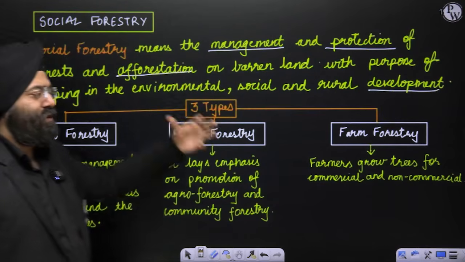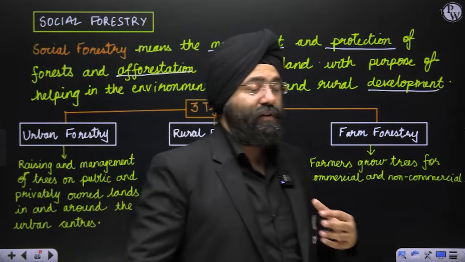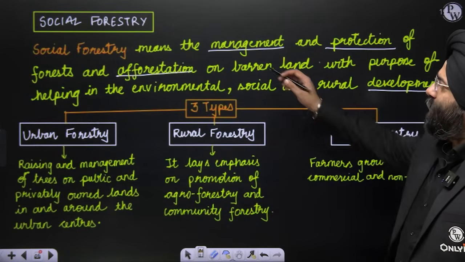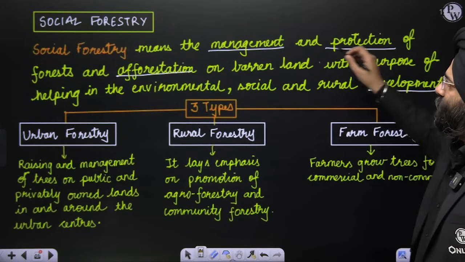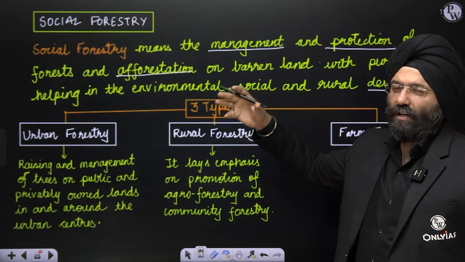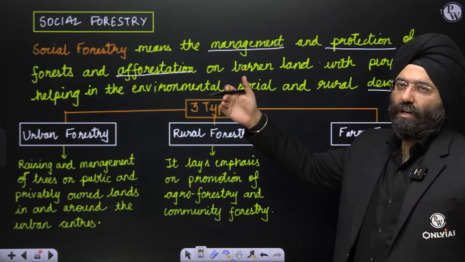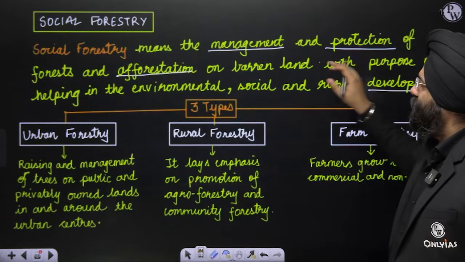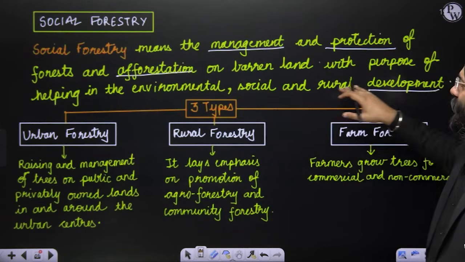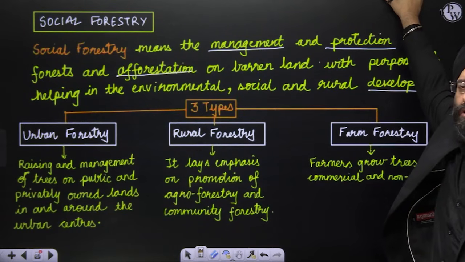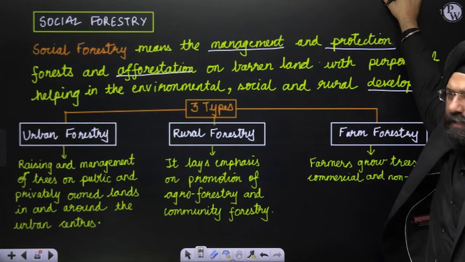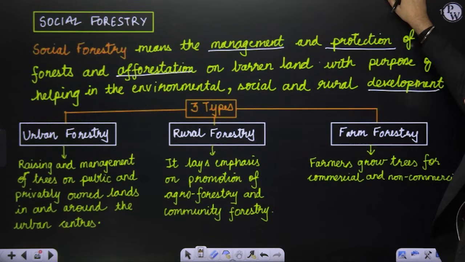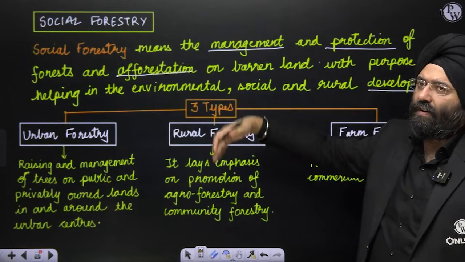Social forestry also. These are also measures to protect the biodiversity. This is again mentioned in your NCERT. Social forestry means the management and protection of the forest, along with afforestation, to plant more trees on barren land with the purpose of helping the environment, and social and rural development. So overall, this is social forestry. Now these are of 3 types. First is urban forestry, second is rural forestry, and third is farm forestry. Rural forestry is further divided into subcategories.